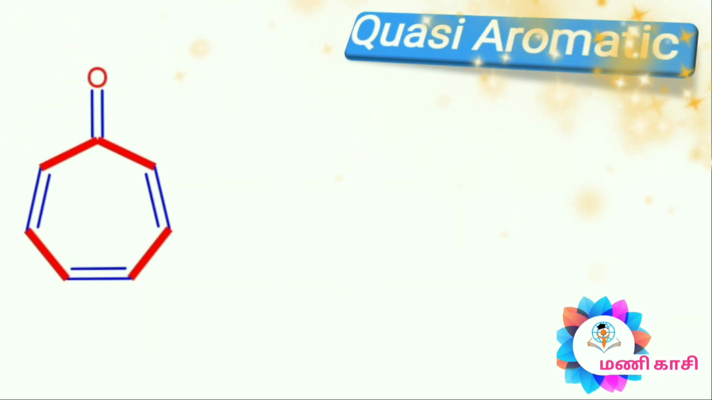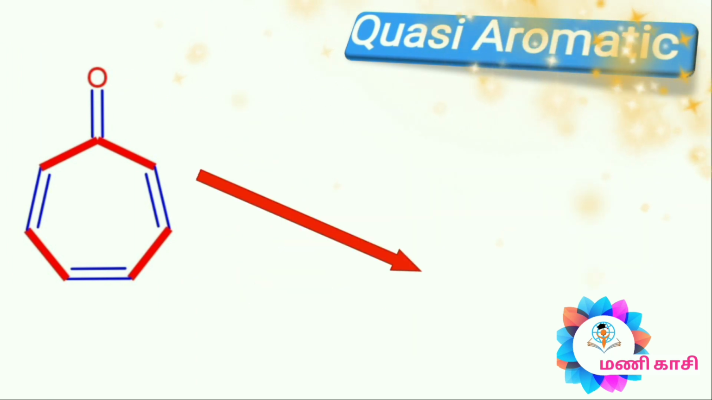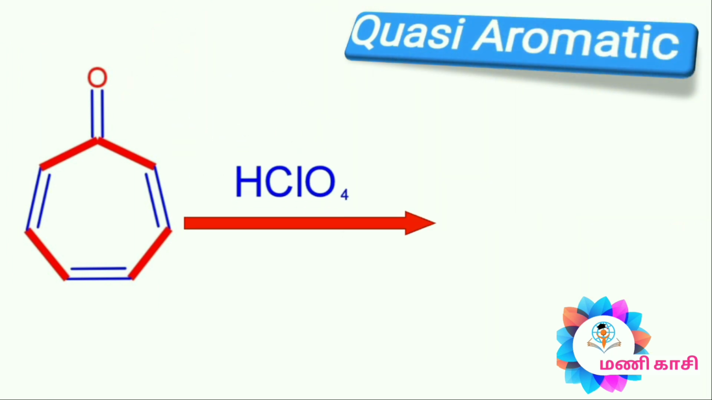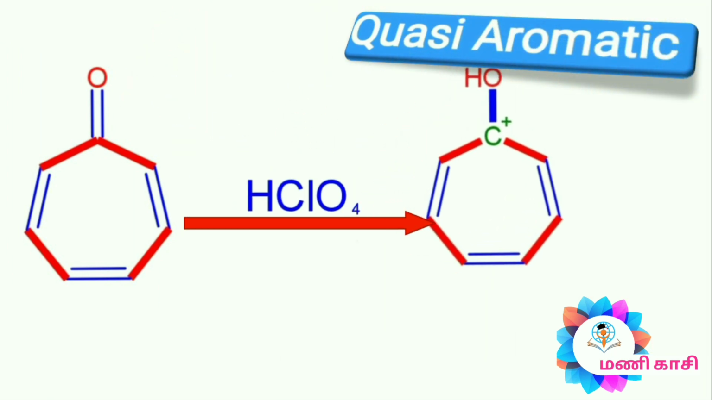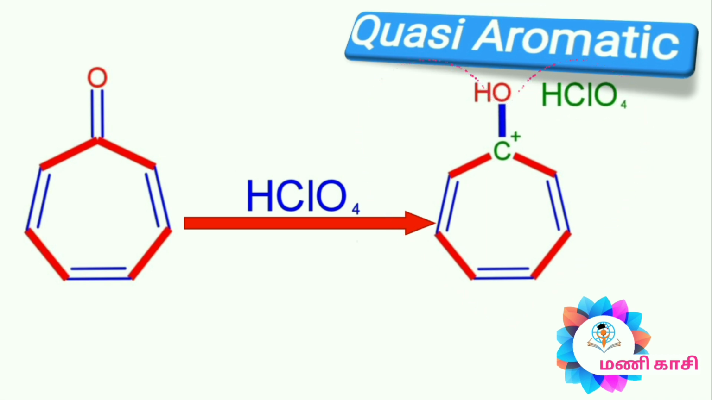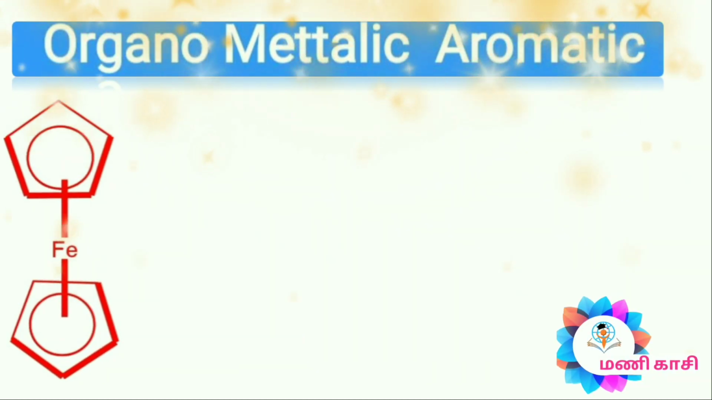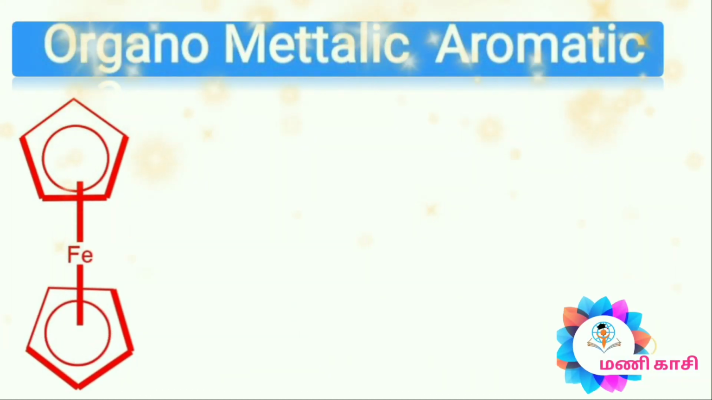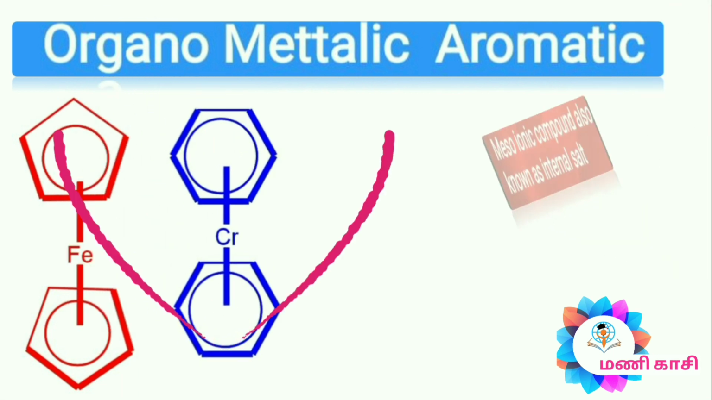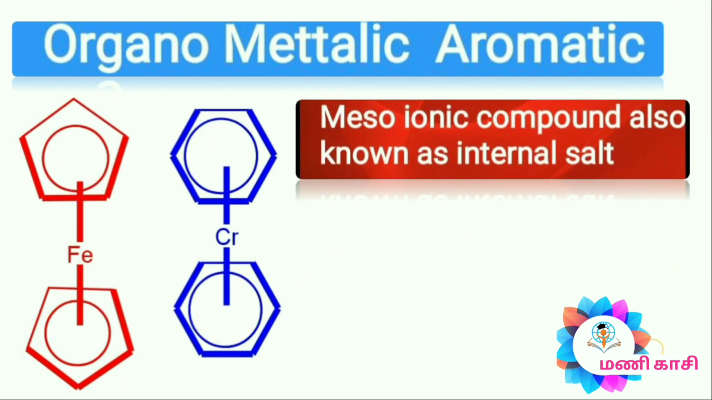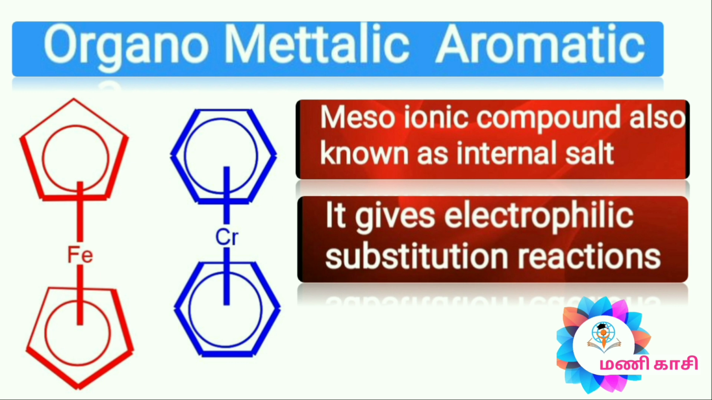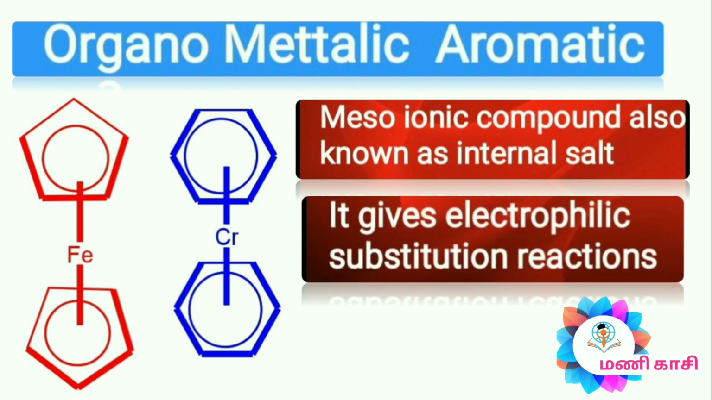In this case of cycloheptatrienone treated with perchloric acid, we get quasi-aromatic. These quasi-aromatic compounds are generally ionic aromatic compounds. Organometallic aromatics, also known as internal salts, give electrophilic substitution reactions.